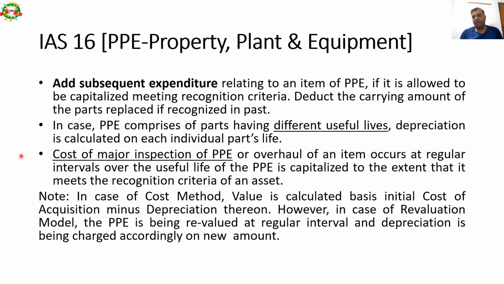So if a plant or machinery has different components with different useful lives as per guidelines, different depreciation is calculated on the different parts according to the individual life of each part. The cost of major inspection of PPE or overhaul of an item, occurring at regular intervals over the useful life of the PPE, is capitalized to the extent that it meets the recognition criteria of an asset. So whatever cost of inspection of the PPE we have to incur, if that cost meets the recognition criteria as per Ind AS, then we can also capitalize that part of the cost.